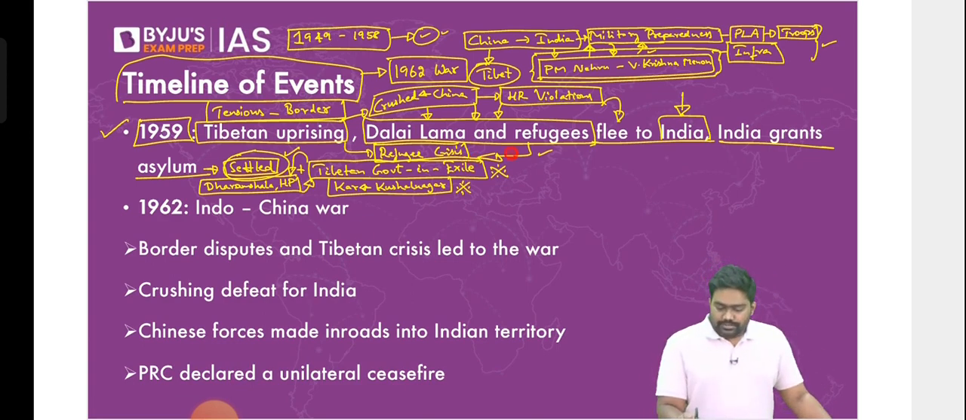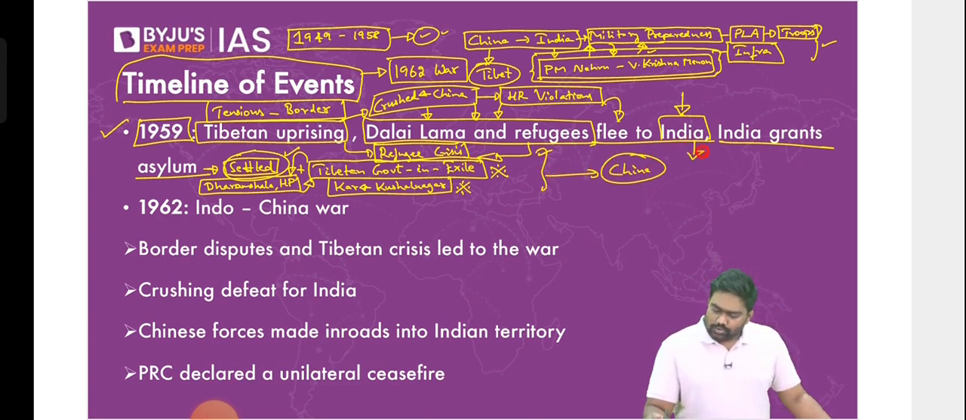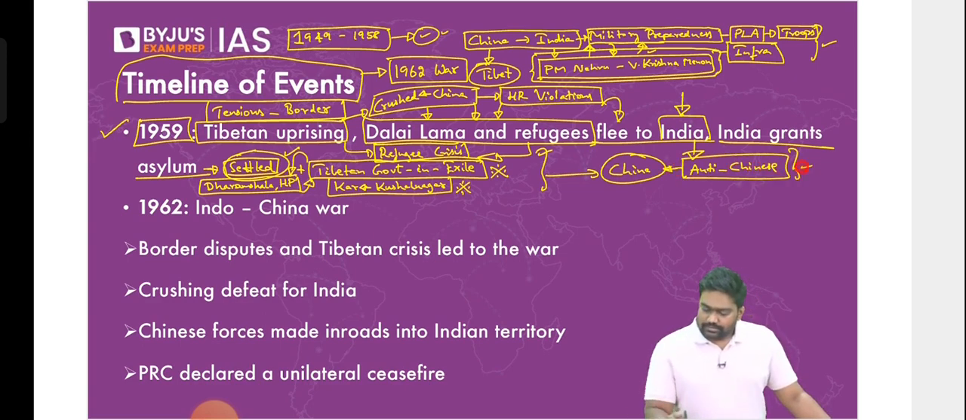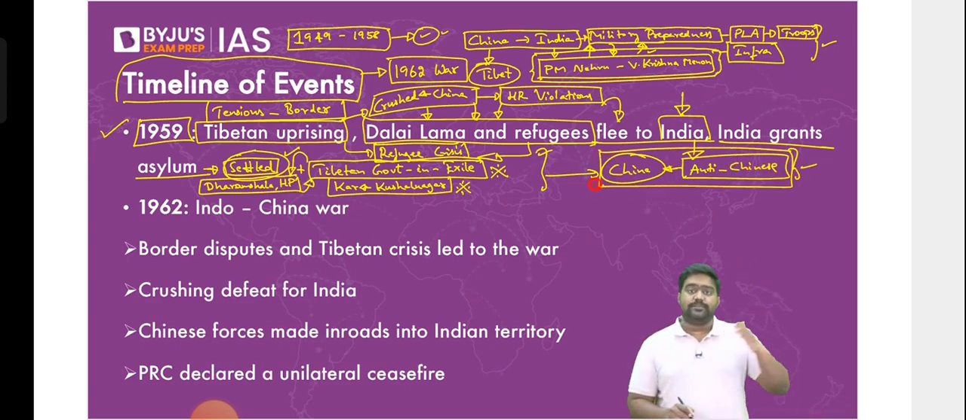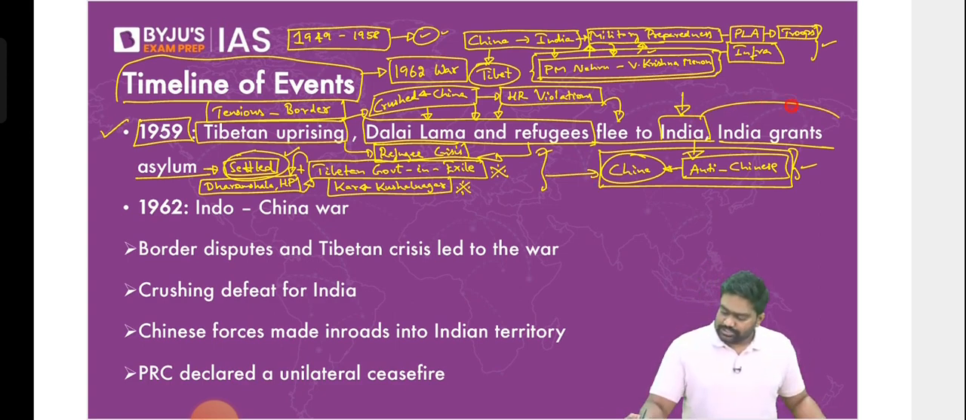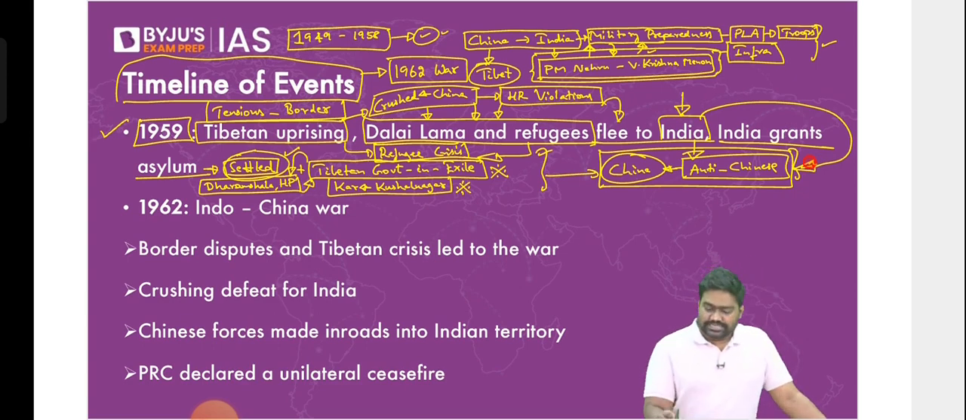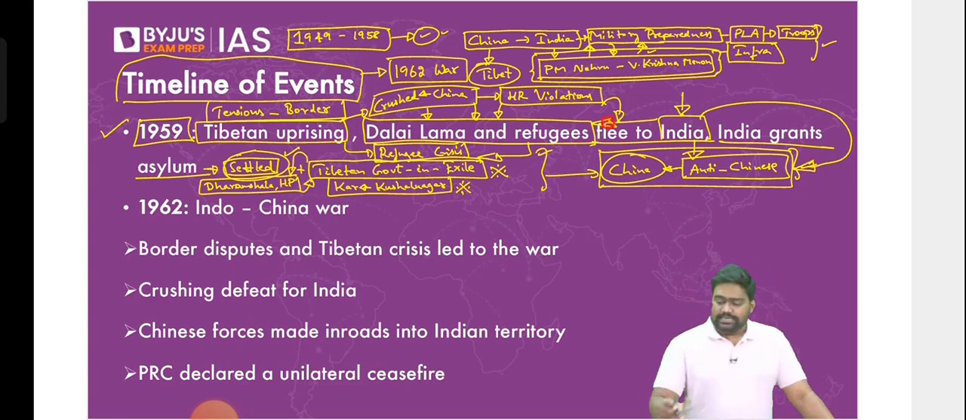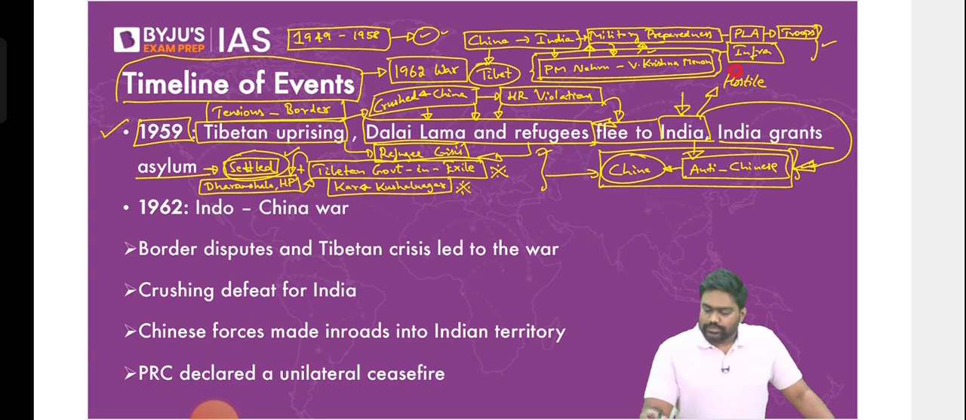So when India did this, it angered China because according to China, India was helping the anti-Chinese elements. India was directly supporting the separatist movement. Because from China's angle, this was a separatist movement. This was an anti-national attempt by the Tibetans. So when India gave shelter to the Tibetan refugees, and when India criticized China's handling of the crisis and the violation of human rights, China concluded that India had turned hostile. China concluded that India had become hostile.